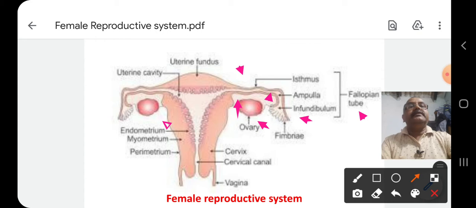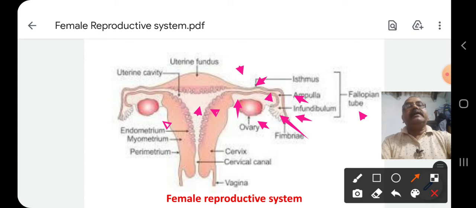The oviduct has a funnel-like structure called infundibulum. The margins of the funnel contain finger-like projections called fimbriae, which facilitate acceptance of ova during ovulation. The infundibulum leads to a cavity called ampulla. Then the structure is attached to the uterus by isthmus. The uterus is a cavity in which the embryo grows.